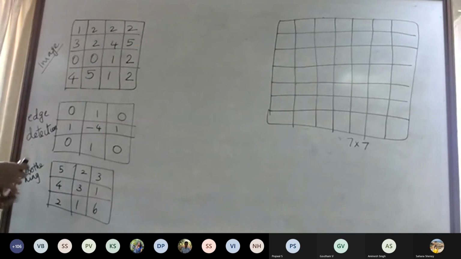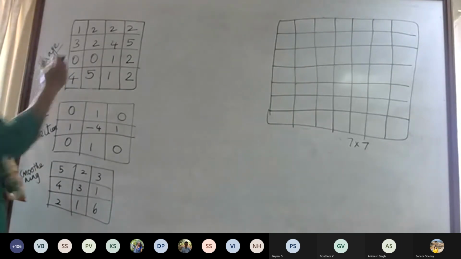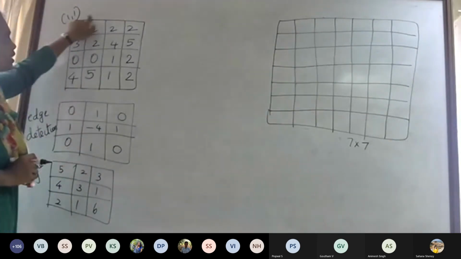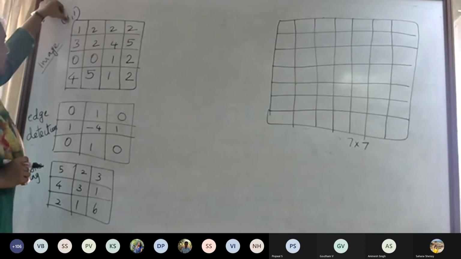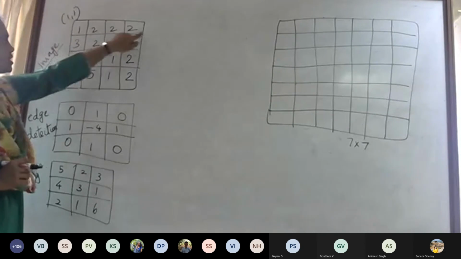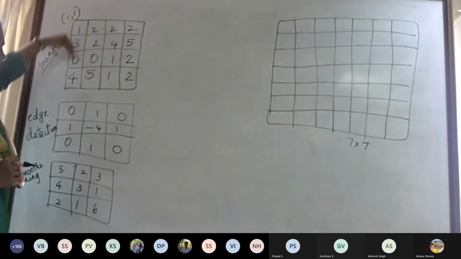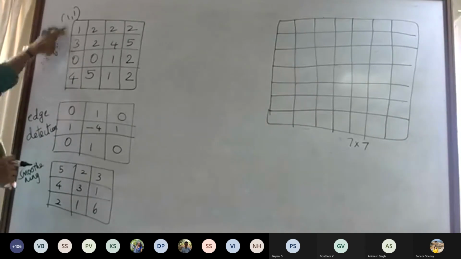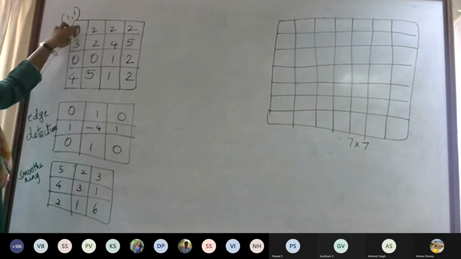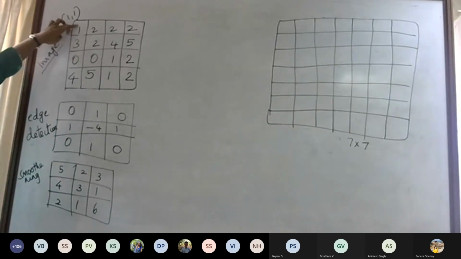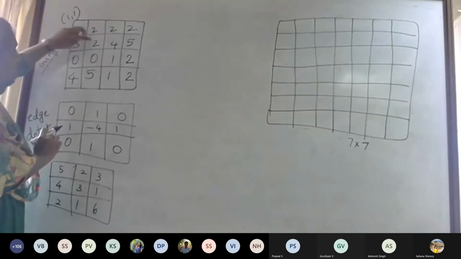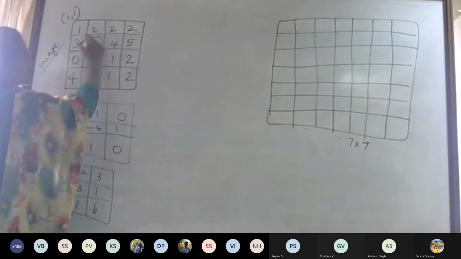Usually we specify this as 1x1, with the first dimension increasing this way and the second dimension increasing this way. We will assume that. So 1x1 is this one. Now 2, 2: this is 1, 1, this is 1, 2, and this is 2, 1. This is 2, 2. So 2, 2 is this.